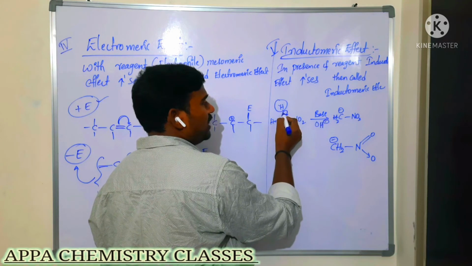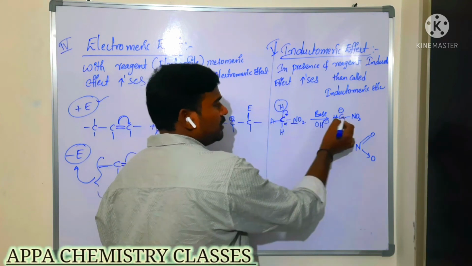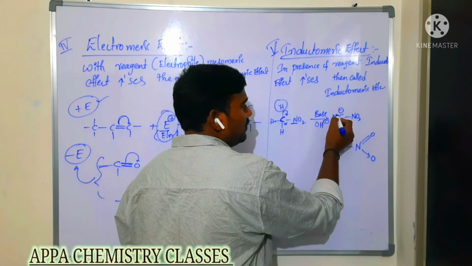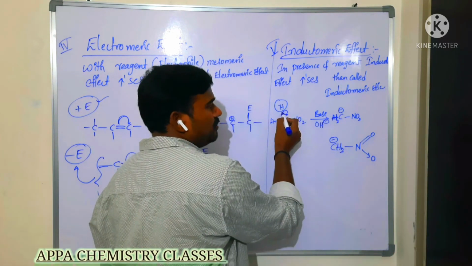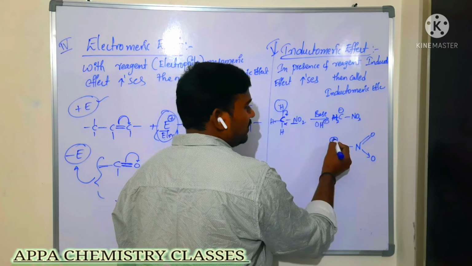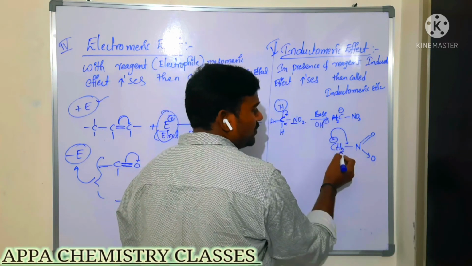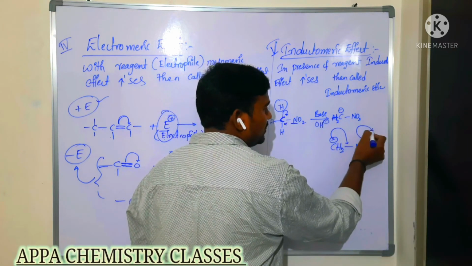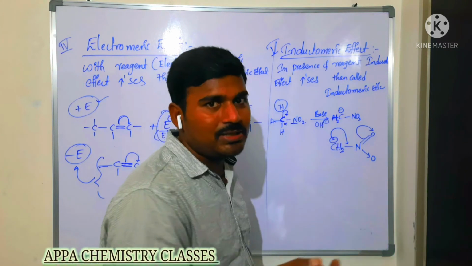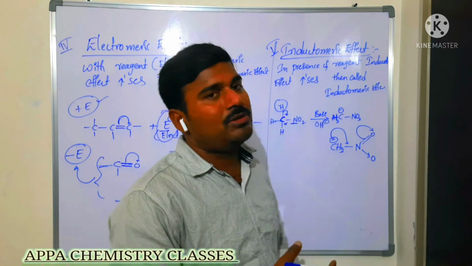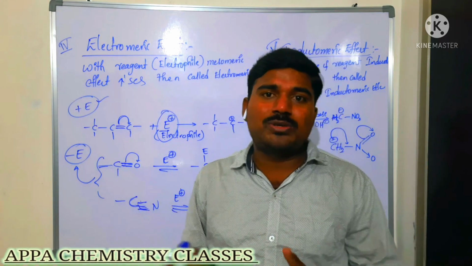The hydrogen's electron is also shifted onto this carbon, so this carbon gets a negative charge. It is a sigma electron, and that sigma electron is transferred here. Then this pi electron is transferring here. Now the sigma electrons are involved in the delocalization, so it is said to be inductomeric effect. These are not that much important.